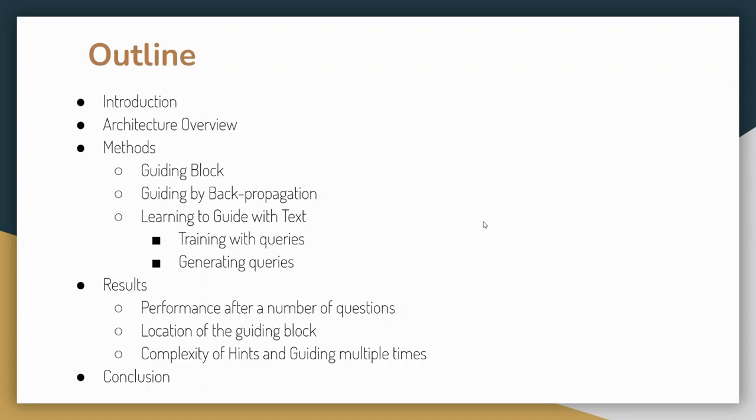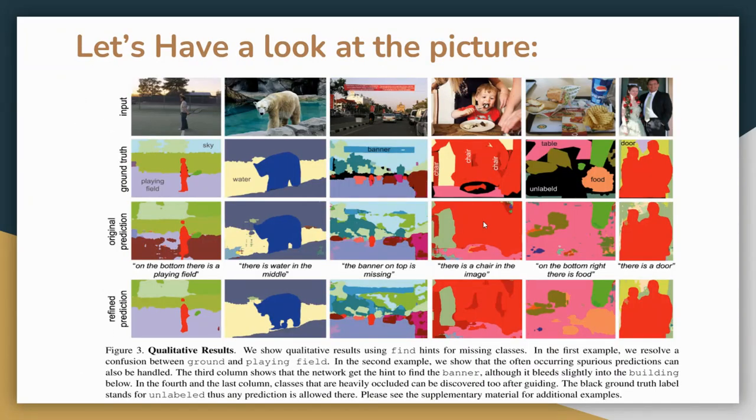Then we will dive straight into results: how the performance changes with the number of questions being asked by the model, how the location of the guiding block affects it, the complexity of the hints provided, and guiding multiple times. We'll be covering all of them. We'll then go to the conclusion and that will end the session for today. Now, Sohan will be starting from here.